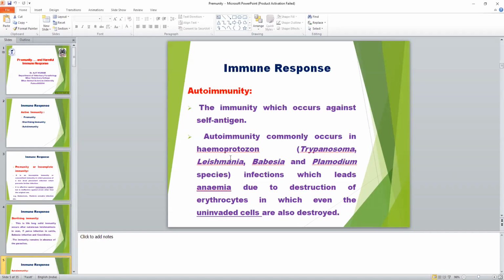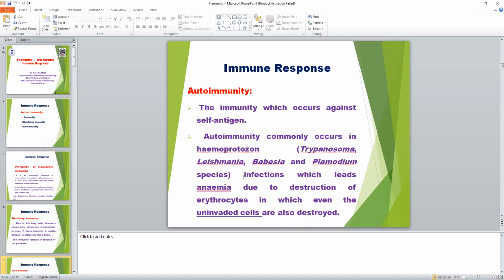One of the most important examples of autoimmunity is Babesia infection. In Babesia infection, hemolysis of RBC occurs. Means Babesia is found inside the RBC and causes lysis of the RBC, and hemoglobin released from the ruptured RBC is excreted through the urine, and that leads to coffee-colored urine, red water disease.